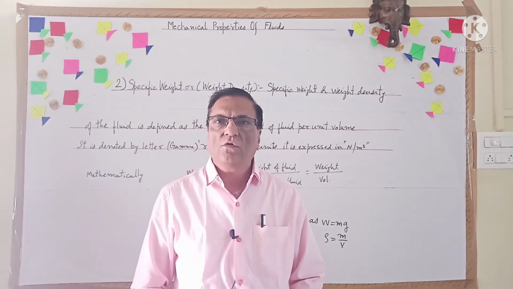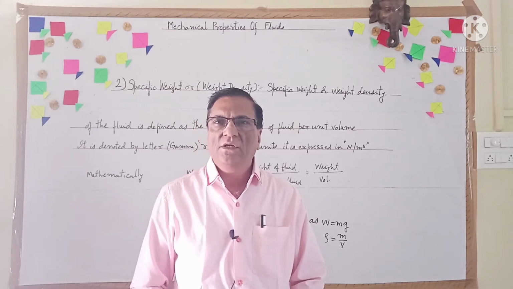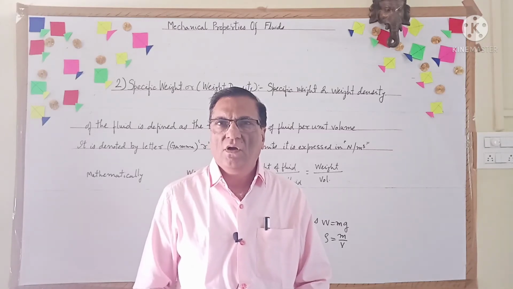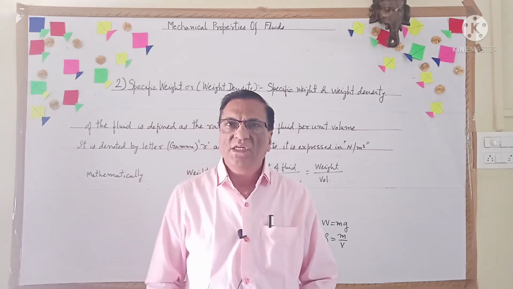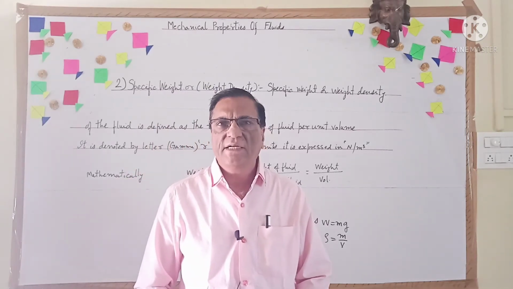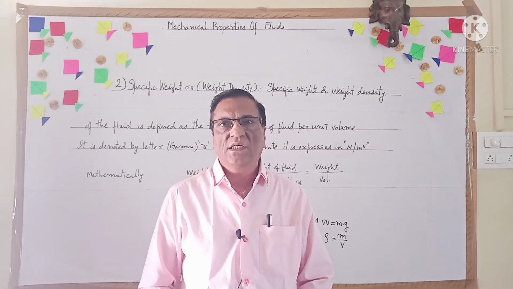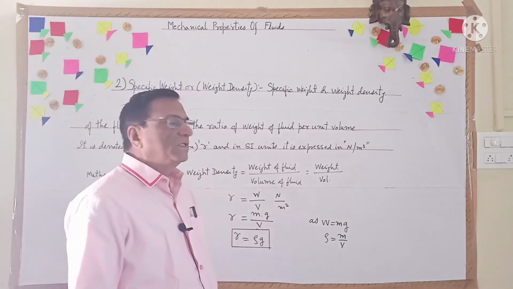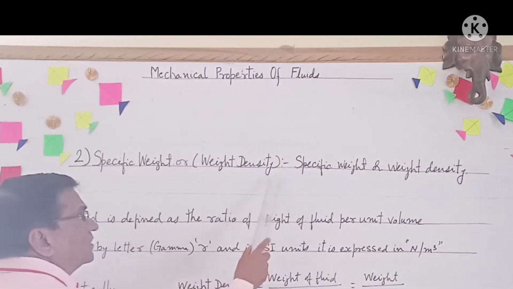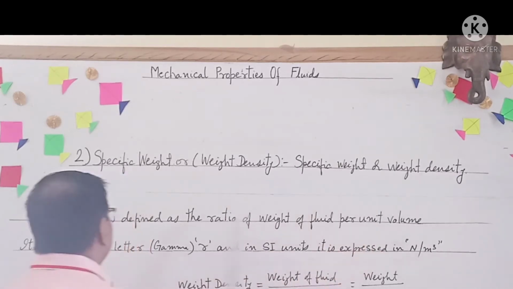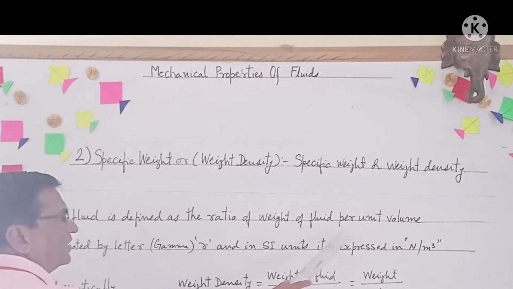The specific weight or weight density is defined as the ratio of weight of fluid to the volume of fluid, or the weight of fluid per unit volume.